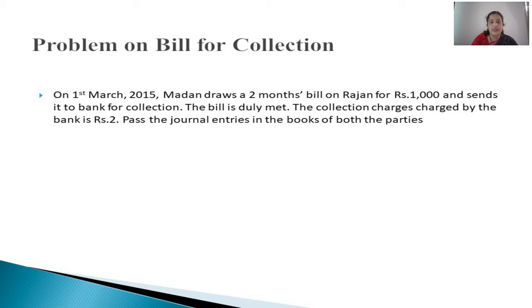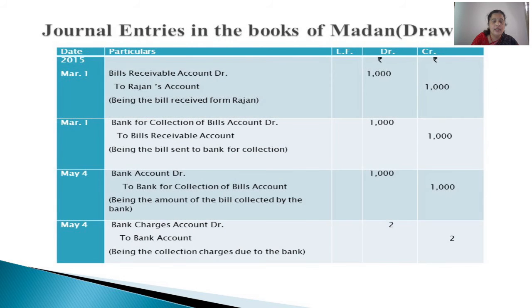Amount of the bill is 1000, and Madan is taking the help of the bank, asking them to collect the amount on the bill of exchange. And as I told you, it will be charging some amount for giving this service, and it is rupees 2. So journal entries to be passed in the books of Madan, that is the drawer.